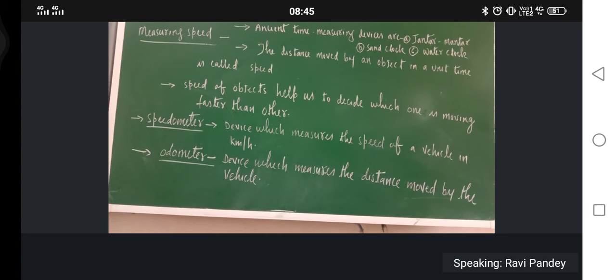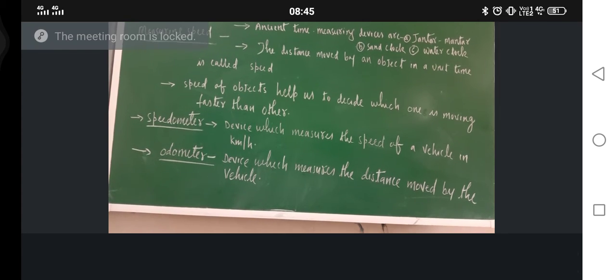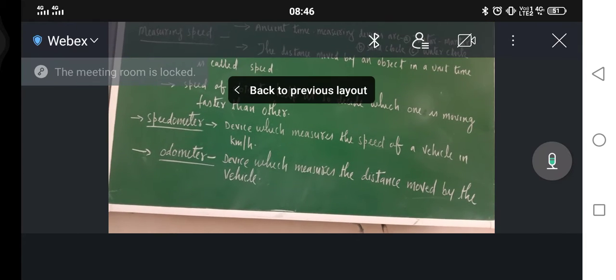One is called speedometer because it measures the, just a minute, somebody is waiting in the lobby.